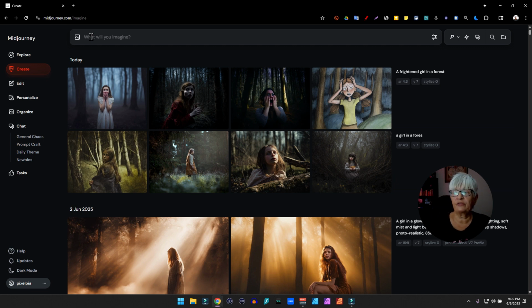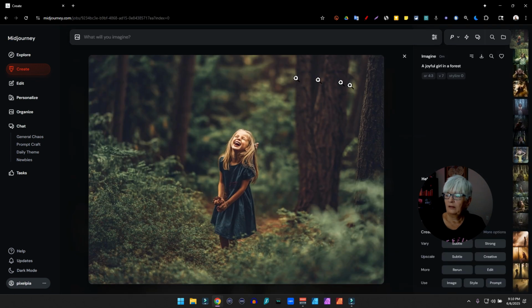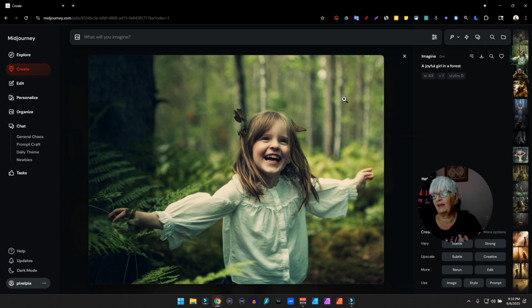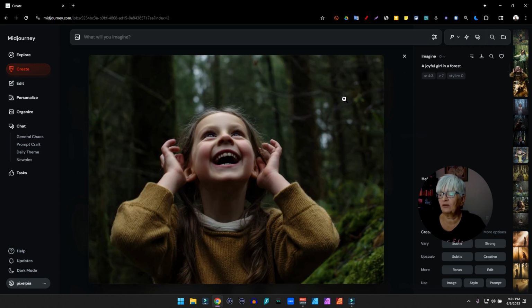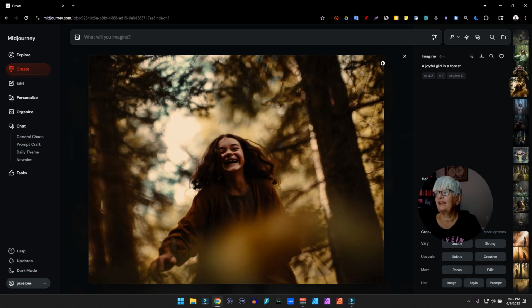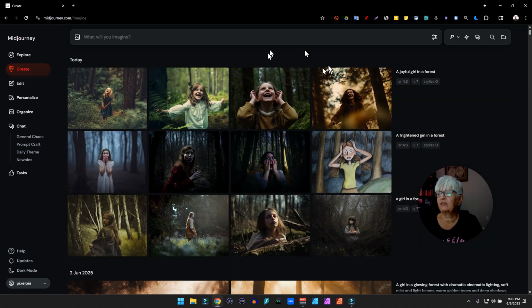Just as comparison, we're gonna add two opposite feelings. So the next one we're gonna add is "a joyful girl in a forest." And again, we add some interest, some feeling, some emotion, and we can see the beginning of a story here. But they are quite different from the first 4 images with the frightened girl. But let's keep on building.